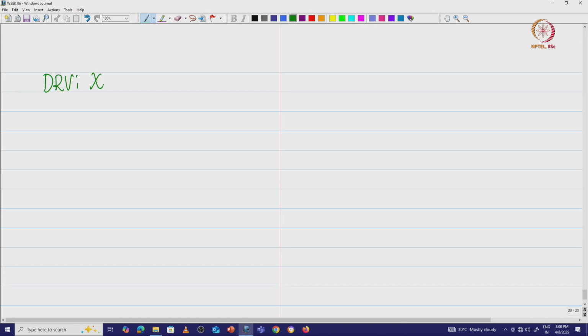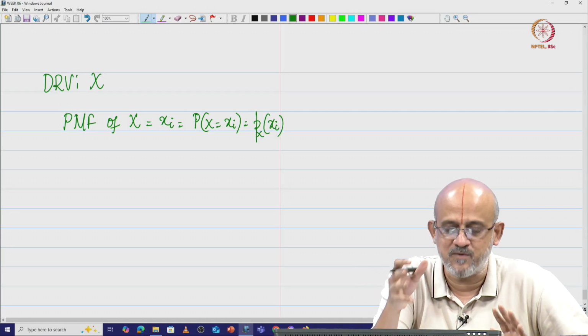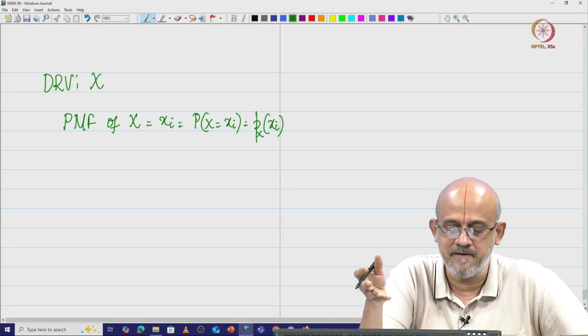Then we said the probability mass function PMF of x at xi is nothing but P of x equal to xi, which is equal to px of xi. That means it is the probability mass concentrated at that particular point xi, and the probability mass does not exist between xi and xi plus 1, which is precisely why it is called discrete, right.